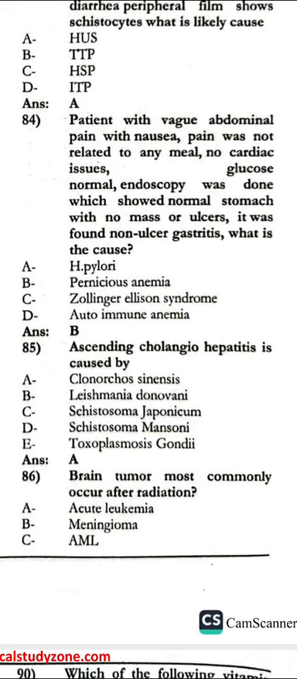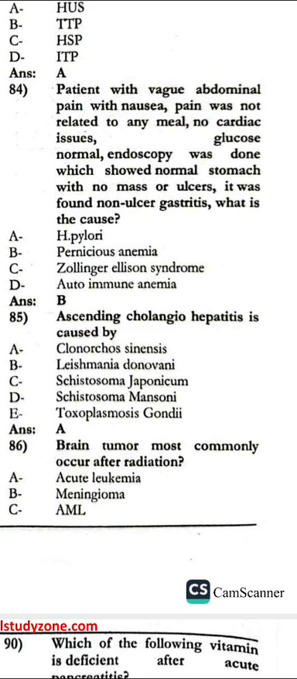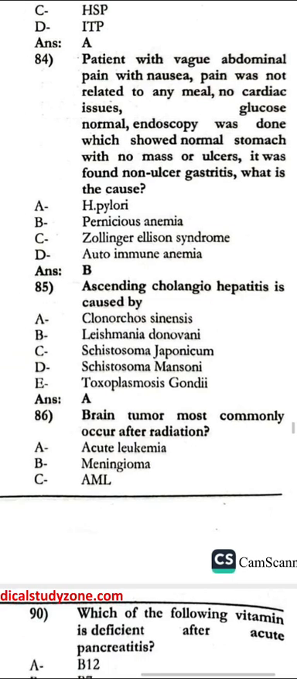Patient with abdominal pain and nausea, pain was not related to any meal, no cardiac issues. Glucose normal. Endoscopy was done, which showed the normal stomach with no mass or ulcer. It was found non-ulcer gastritis. What is the cause? Pernicious pneumonia, ascending cholangio Hepatitis is caused by the coronavirus sinuses.